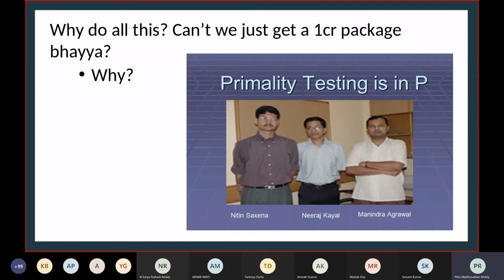This is a recent result, and basically this is a motivation for people like us. It's possible under the right guidance. Manindra Agarwal is the professor, and those two are students, Nitin Saxena and Neeraj Kayal. We personally met Neeraj Kayal at IISc. The point is it's possible, but people are misguided or not guided properly into going into theory.